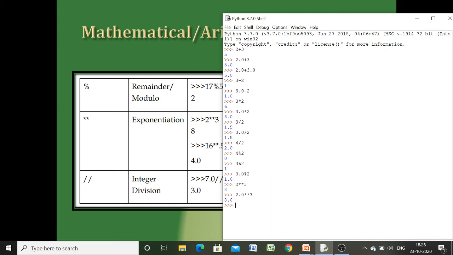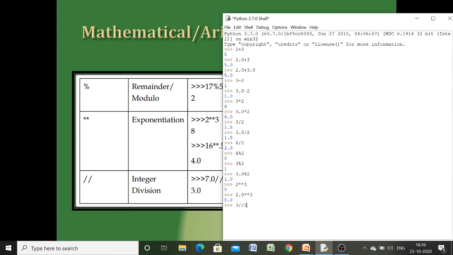What if we don't want the result in a floating point number? We want only the integer part. For that we have integer division, also known as floor division. Now let us see how it behaves. Already we have done this one.